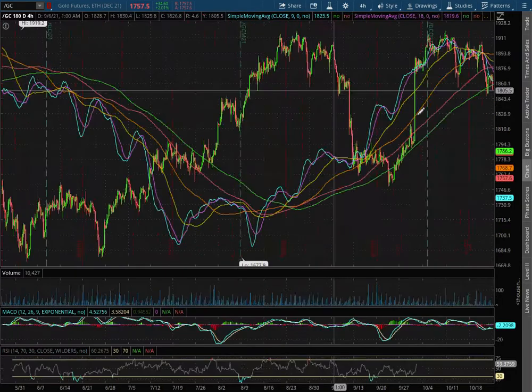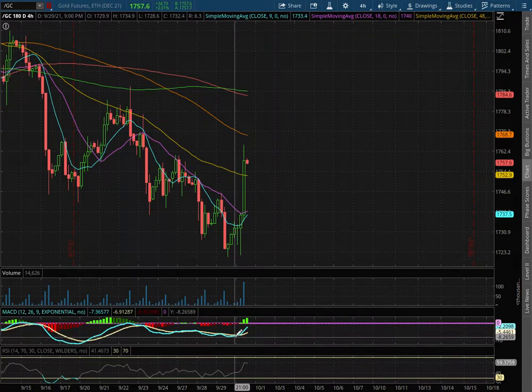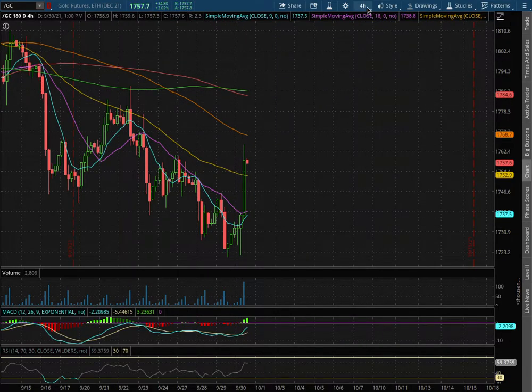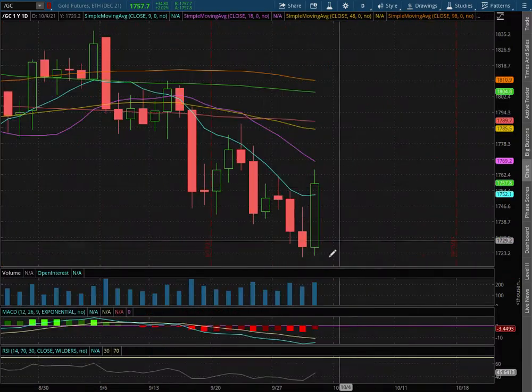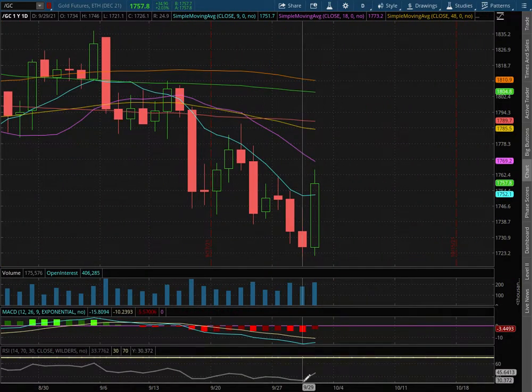As we extend out to the 4 hour chart, we still remain in negative MACD, but we did see it converge. As we extend that further to the daily chart, we remain in negative MACD. We're off of oversold condition with the RSI.